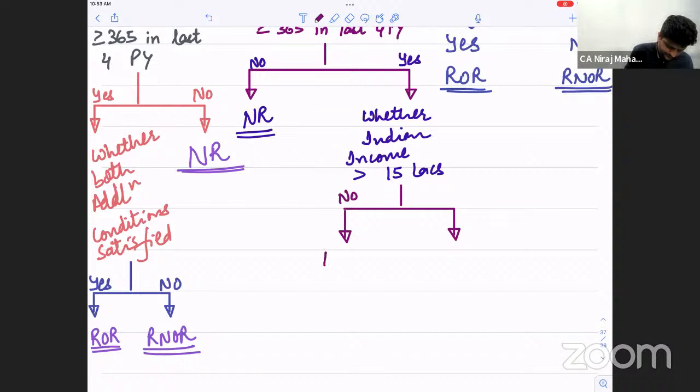No, sorry, I said no. Whether it exceeds, if it doesn't exceed, what do you want, left or right, whatever you want. Okay. If it is more than 15 lakhs, chalo, theek hai, RNOR. If it is less than 15 lakhs, NR.